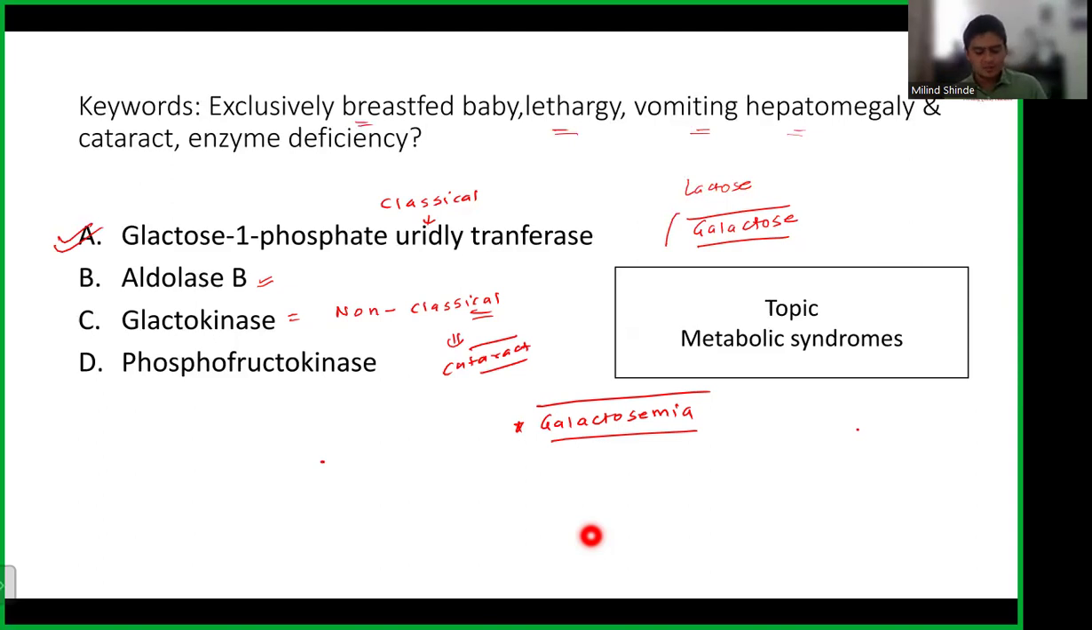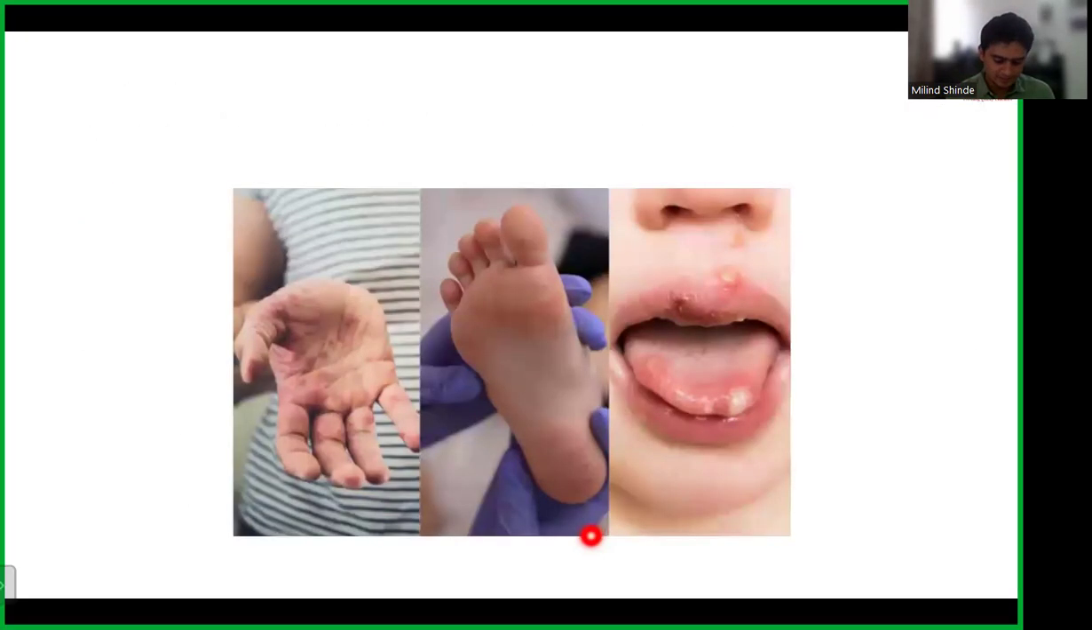And the last is phosphofructokinase. So whenever we talk about Tarui disease, one of the types of glycogen storage disease, there you have this deficiency of phosphofructokinase. Okay. So this is how the questions are asked. So just have a quick glance of